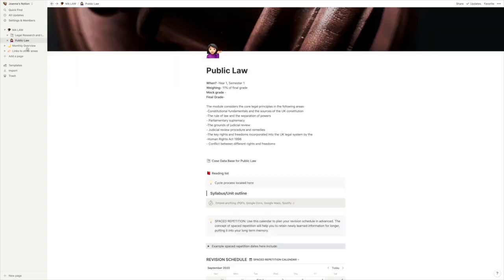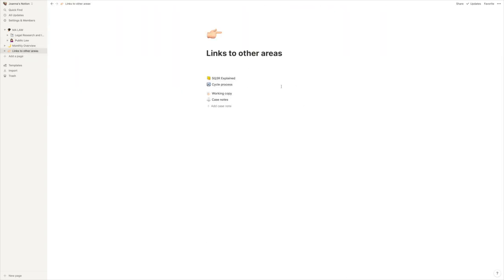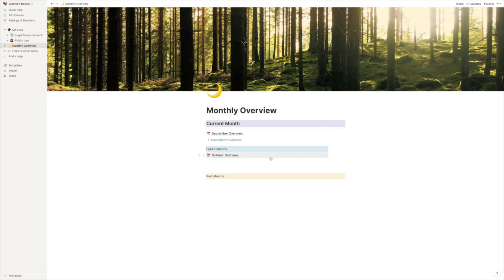Going back, so essentially I've linked these, I made a quick link to other areas, and I've got the case notes. I can then add another case note here. Okay, so for some reason my screen recorder decided to stop. So essentially after that, I move on to the monthly overview.